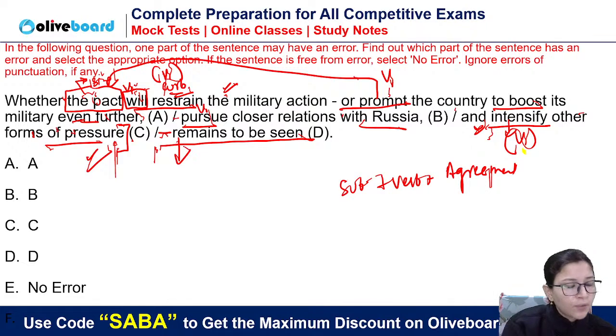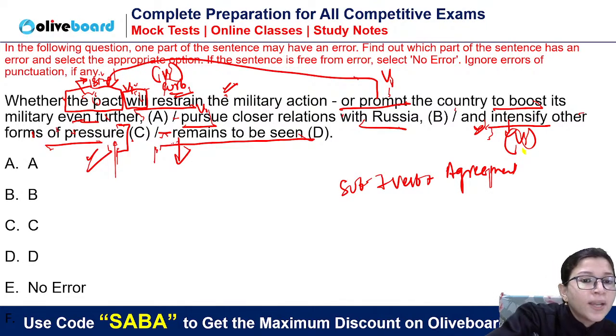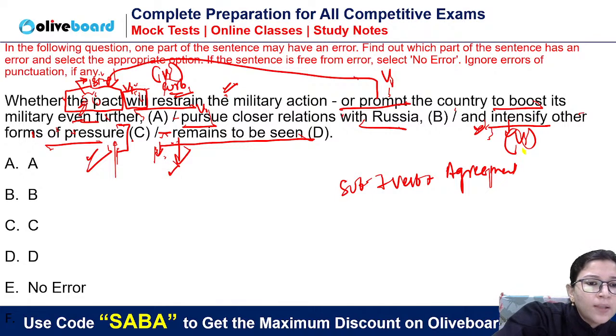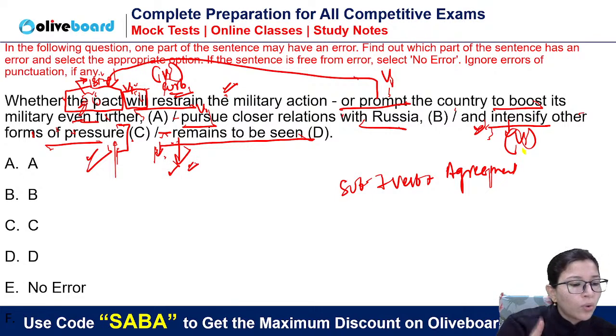We have to see whether it will be able to do all these things or not, it remains to be seen. Now there is no subject here given, but indirectly it is referring to the pact, whether the pact will be able to do all these things or not. So this remains is absolutely correct. There is no error. It remains. Did you get this point?